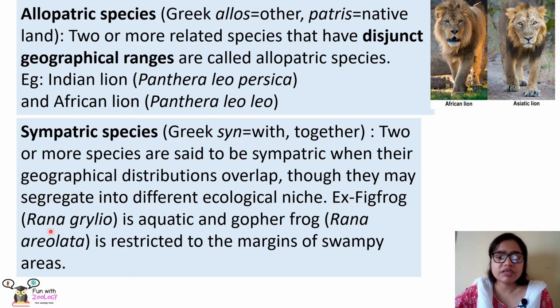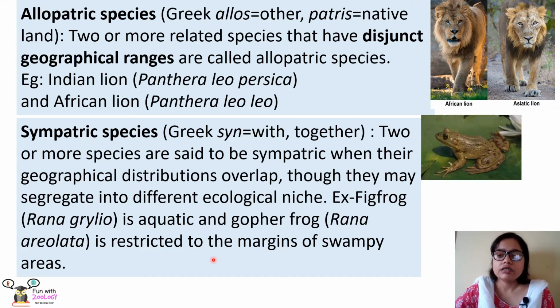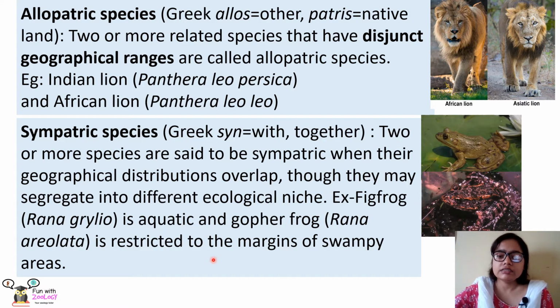An example is a fig frog, that is Rana grylio, and gopher frog, Rana areolata. This is a fig frog and this is Rana areolata or gopher frog. Now these two frogs live near wet areas, but this fig frog is aquatic, that means it lives in water, and the gopher frog lives in the margins of the swamp areas. So we see that both these frogs stay in the same geographical ranges, but their ecological niches are different. So this is all about sympatric species.